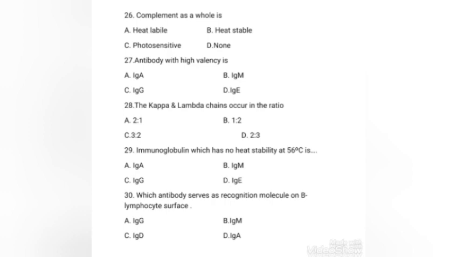Next question, immunoglobulin which has no heat stability at 56 degrees Celsius: IgA, IgM, IgG, IgE. The right answer is option D, IgE. Next question, which antibody serves as recognition molecule on B lymphocyte surface? IgG, IgM, IgD, IgA. The right answer is option C, IgD. IgD serves as recognition molecule on B lymphocyte surface.